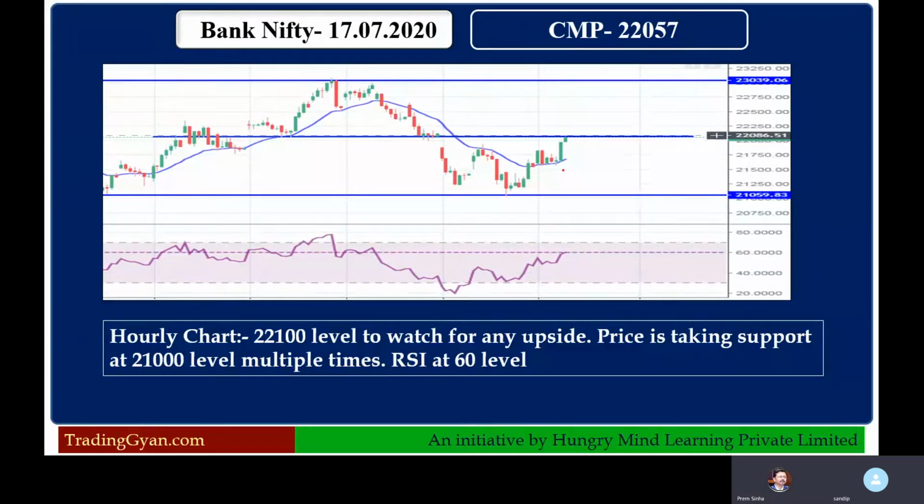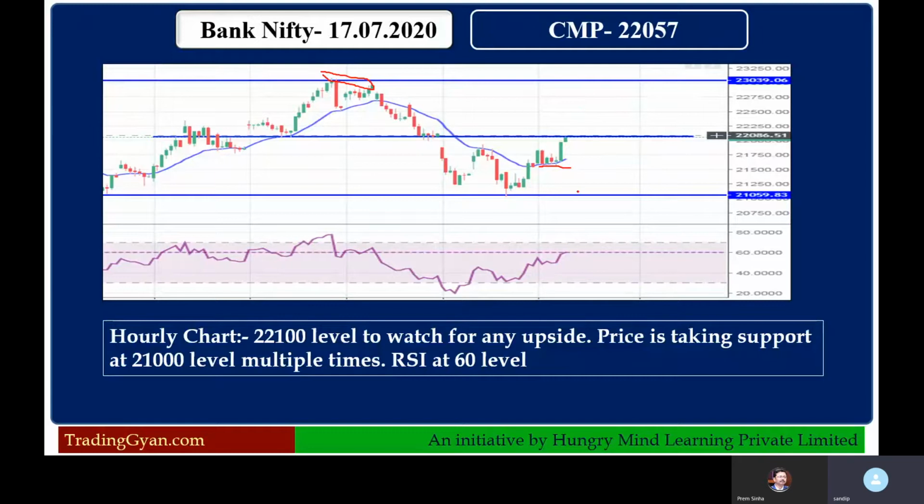But we have to be cautious if it gives a gap up movement, and then again we should not go for a long position around 22,600 or 800, because from there it may come down also, right? Yes, this resistance, this 23,000. So even if you want to go long, just try to go near this 22,000 level, keeping this stop loss. Just an example, it is not a recommendation, but from a risk reward perspective, this is 200 points and the upside is around 500 to 600, okay.